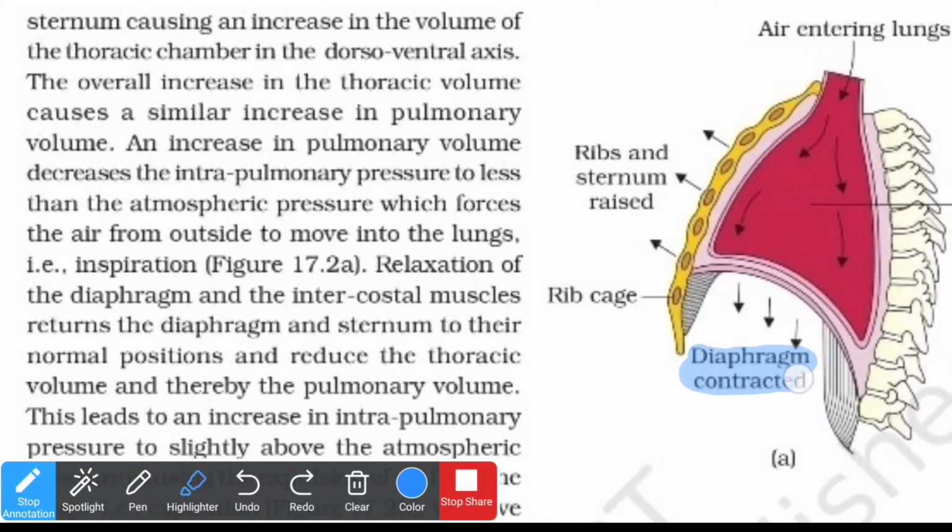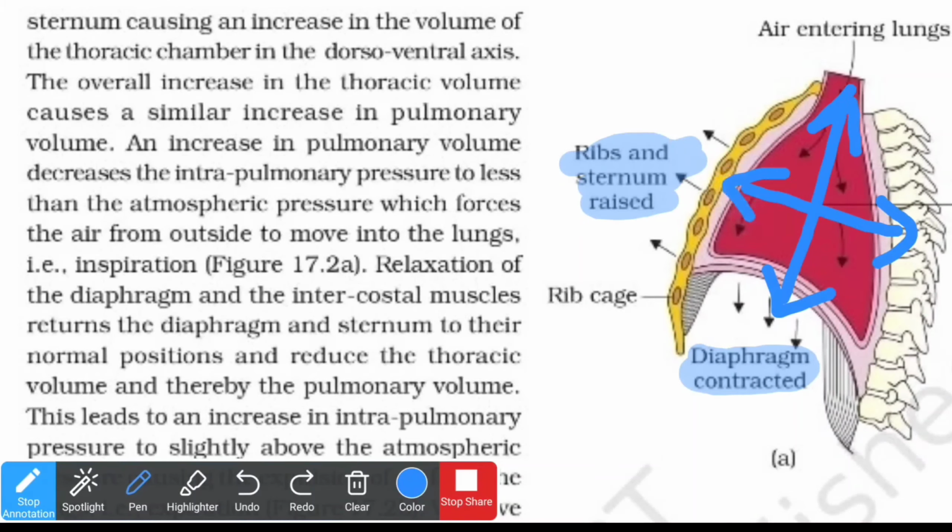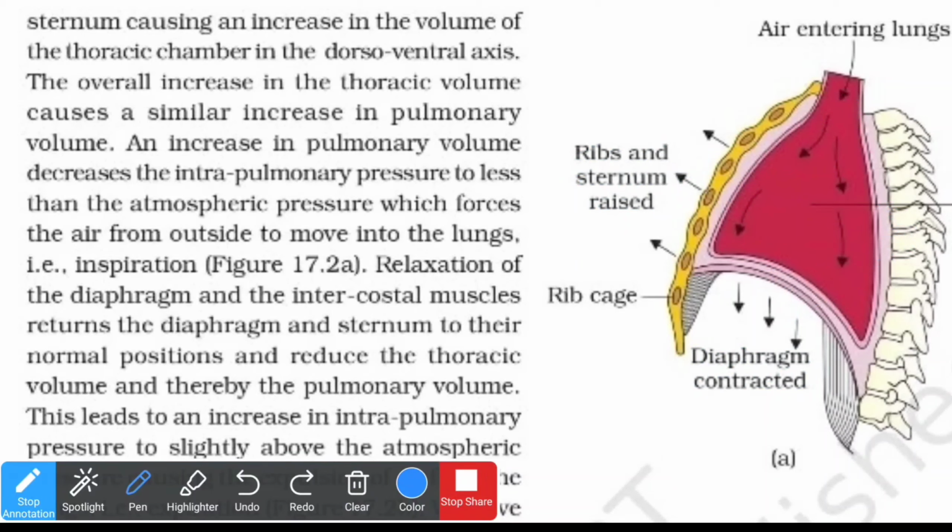So whenever the diaphragm is getting contracted, the anterior-posterior volume and the size of the thoracic chamber is getting increased, whereas the ribs and the sternum are getting raised, which means they are increasing the dorsoventral axis. So ultimately they are increasing the volume of the thoracic chamber by all four means, something like this as well and something like this as well. I can draw the arrows in this fashion. Okay. Now what will happen hence?